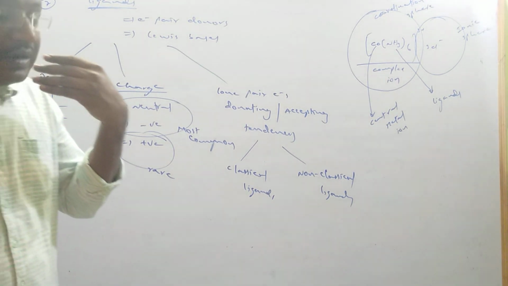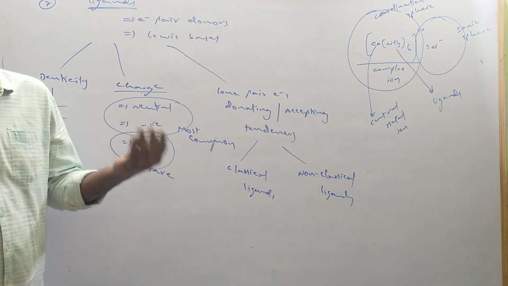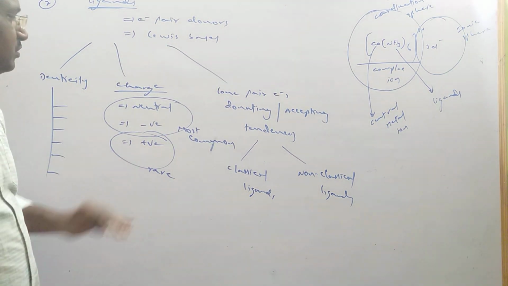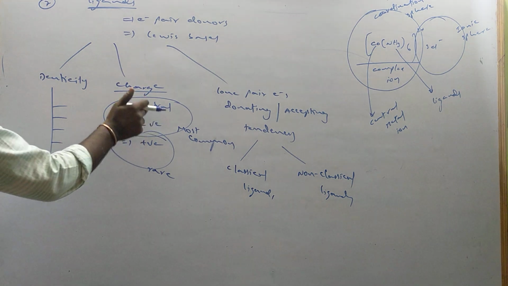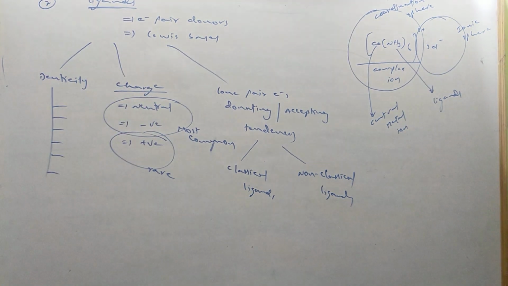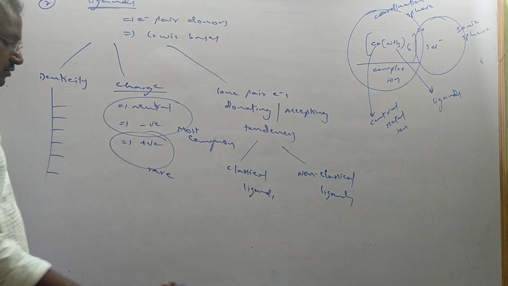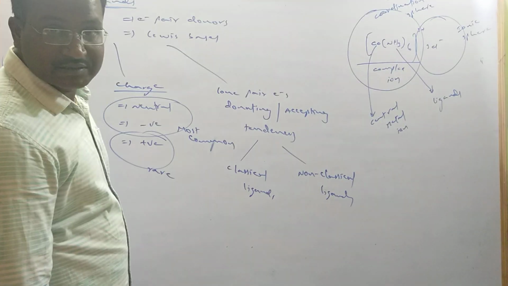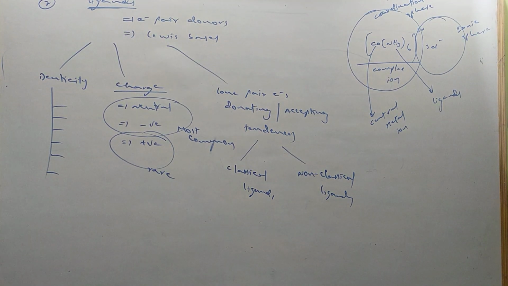Still they have to donate electron pairs. Negative means they already have more electrons, so they can easily donate. Neutral means neutral tendency, they can donate. So negative and neutral are most common, but positive is rare. Examples: nitronium ion, NO2+, and NS+, like that.